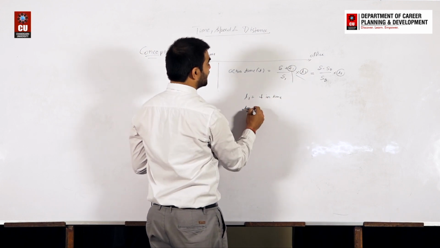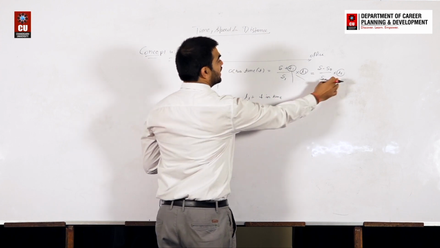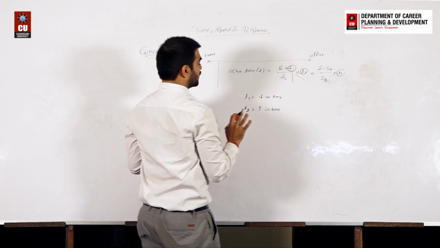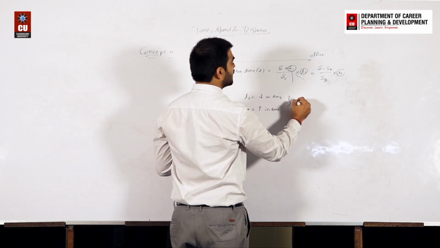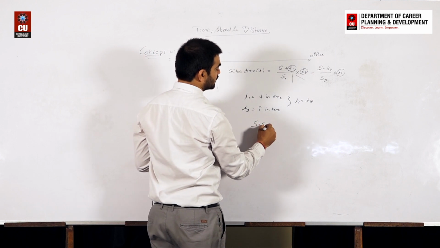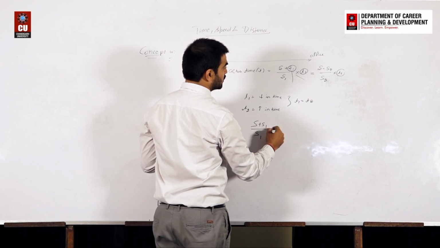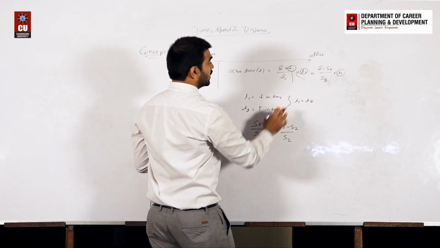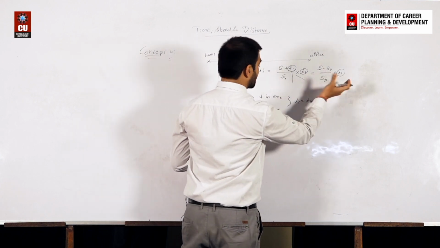This t2 is the increment in time because in this situation speed is decreasing. So can we say that if the values of t1 and t2 are equal, s plus s1 divided by s1 is equal to s minus s2 divided by s2, because t1 and t2 are equal and they both cancel with each other.